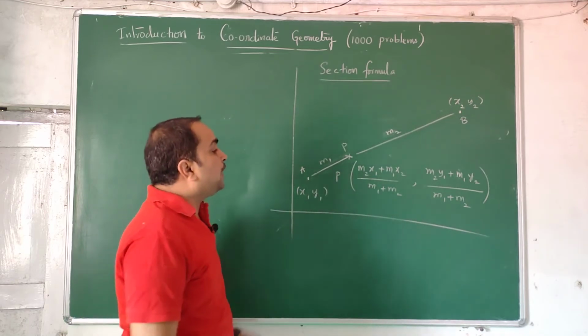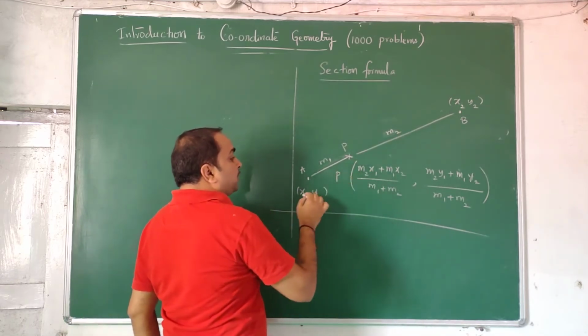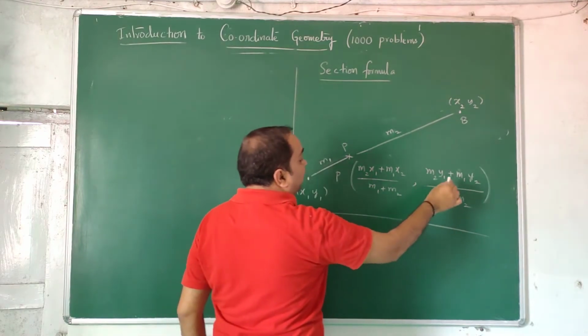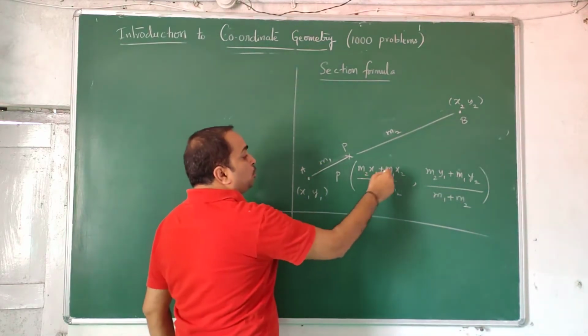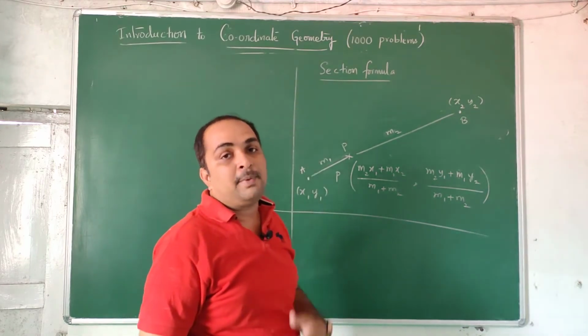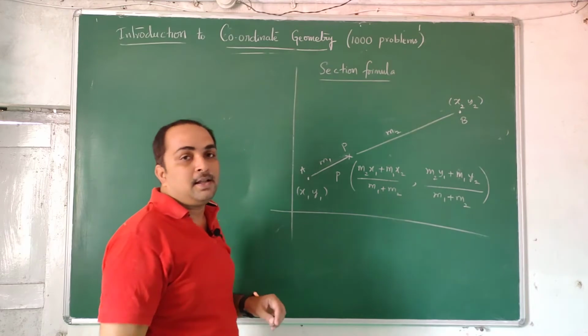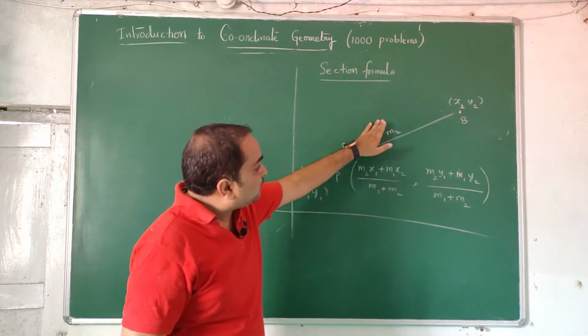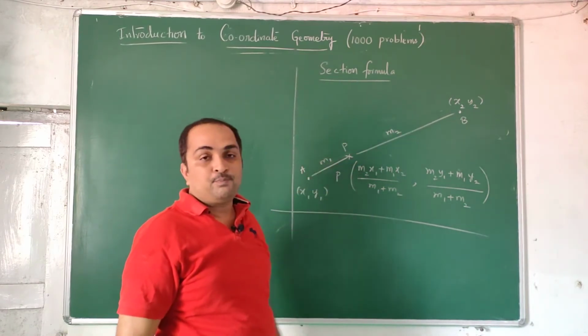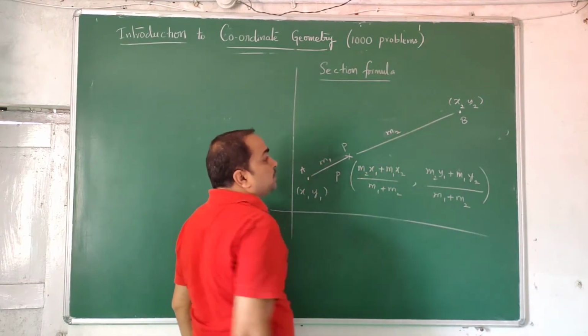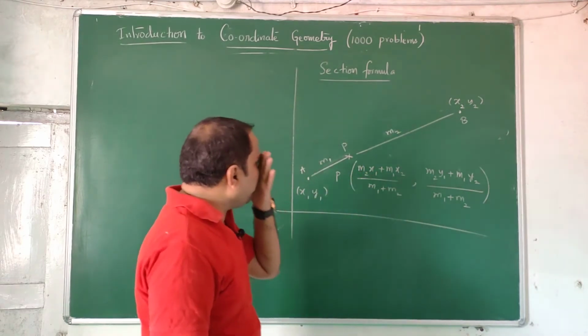Then your formula is m2 x1 plus m1 x2 by m1 plus m2, and similarly m2 y1 plus m1 y2 by m1 plus m2. So 1, 2, 2, 1 will come in the numerator. It is easy and rhythmic for anybody to learn. You may ask, why isn't it m1 x1, m2 x2 like that? But it's not true. So this part comes here, this part comes there. The segment which is nearer to m1 is x1, y1, and the segment nearer m2 is x2, y2. This kind of formula you remember.